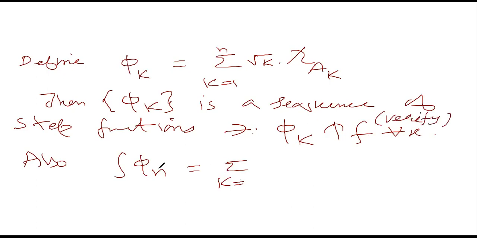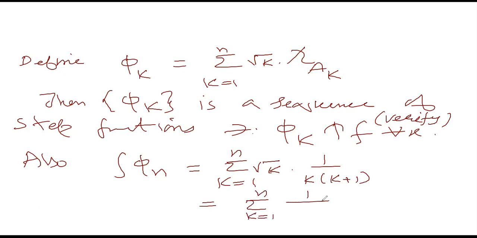And you also verify the integral of phi n, where k runs from 1 to n of root of k into the Lebesgue measure of the set A k, that's equal to 1 by k into k plus 1. So which is equal to summation k runs from 1 to n of 1 by root of k into k plus 1.